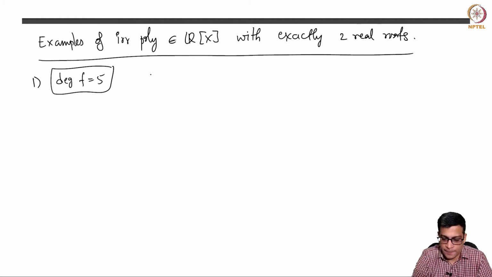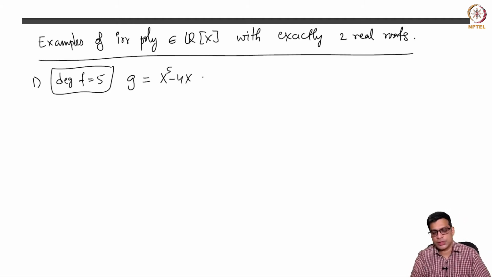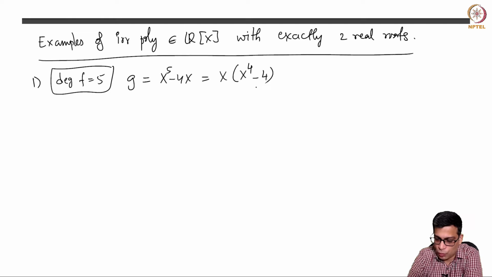So let's take the polynomial x to the power 5 minus 4x. Of course, this is not irreducible, but what kind of polynomial is this? We have x times (x to the power 4 minus 4), which is x times (x square minus 2)(x square plus 2).